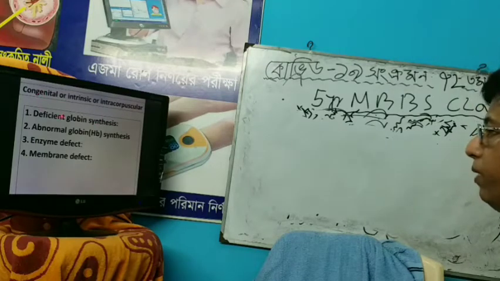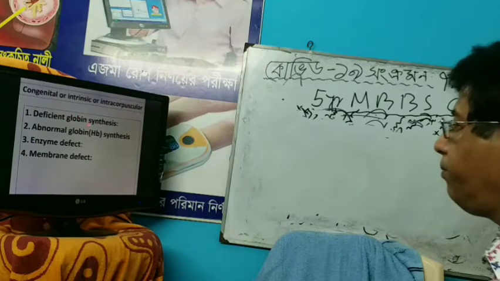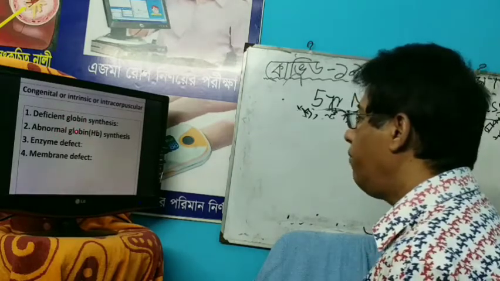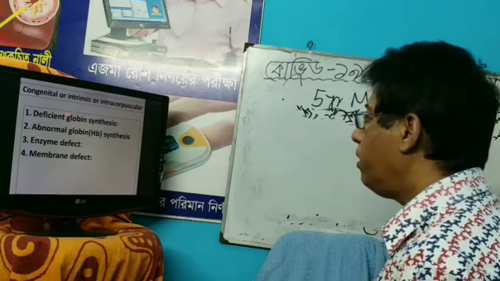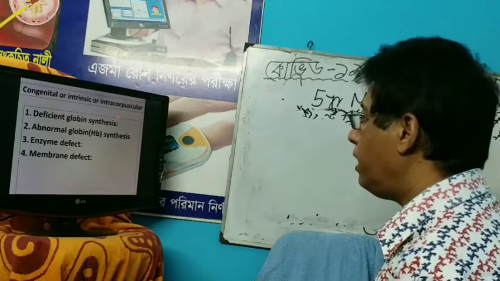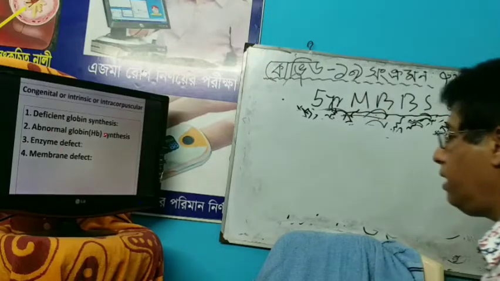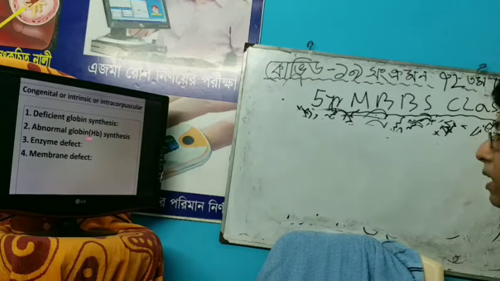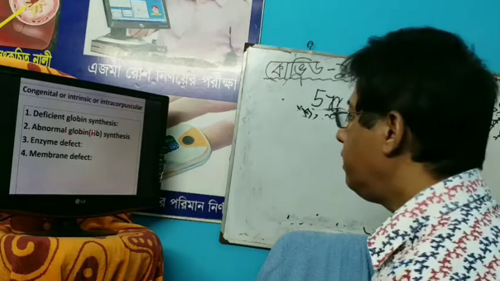But if the globin chain is deficient, that is alpha 2, beta 2 chain, if alpha or beta chain synthesis is reduced, it gives rise to thalassemia. Structurally abnormal hemoglobin synthesis gives rise to hemoglobinopathy, such as hemoglobin E disease, sickle cell anemia.